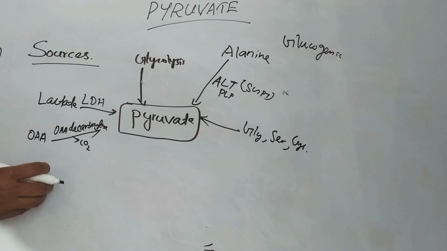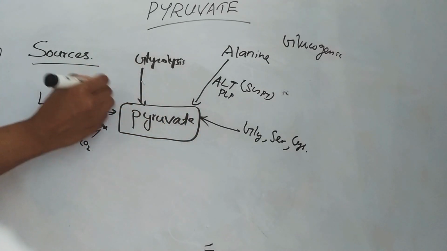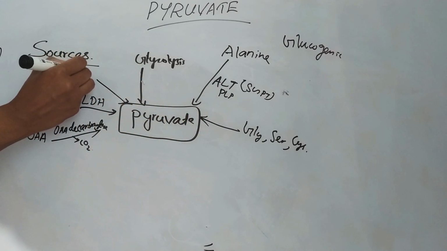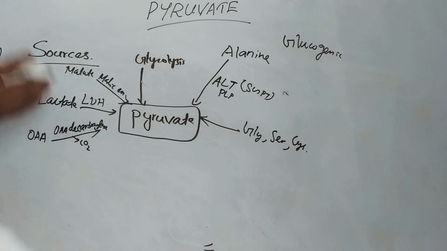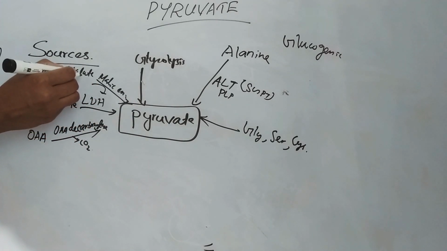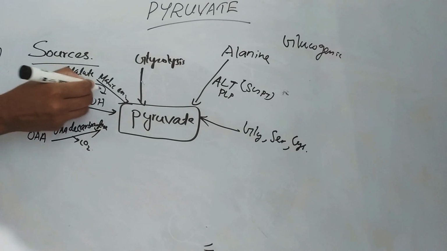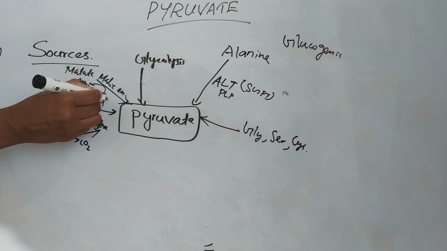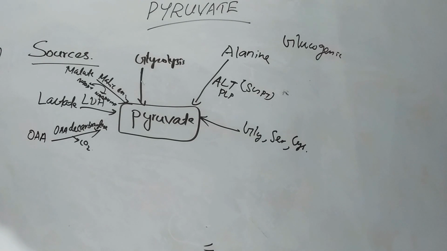Then another source is malate. From malate, by the enzyme known as malic enzyme, this malate can be converted to pyruvate. Here NADP plus, it is a reversible reaction, NADP plus forms NADPH plus H plus. So from malate to pyruvate by the enzyme malic enzyme. So these are the main sources of pyruvate.